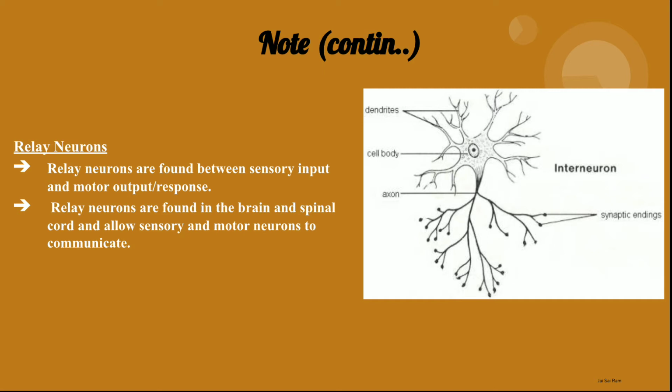Relay neurons are found in the brain and the spinal cord and allow sensory and motor neurons to communicate. They are between the sensory neuron and the motor neuron, and they carry the signals from the sensory neuron to the motor neuron. Okay, so intermediate neurons.